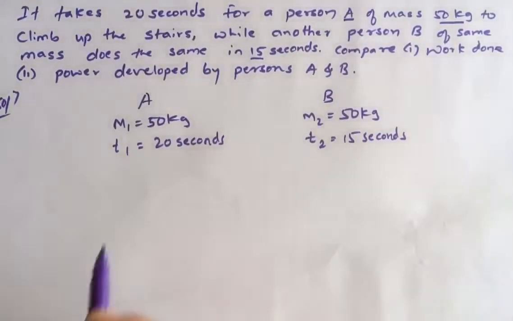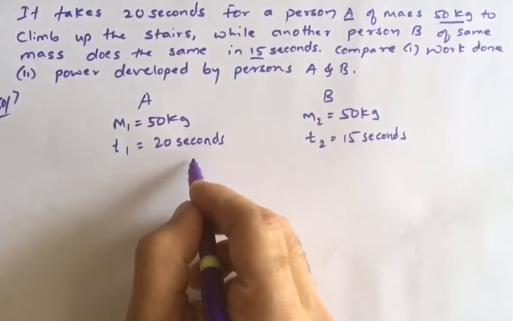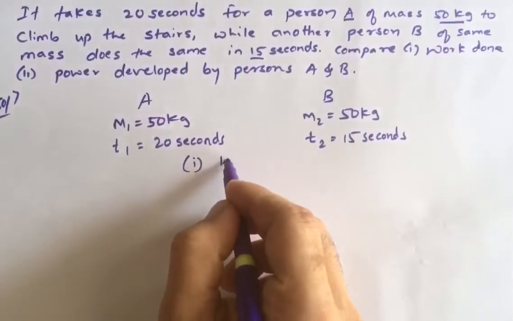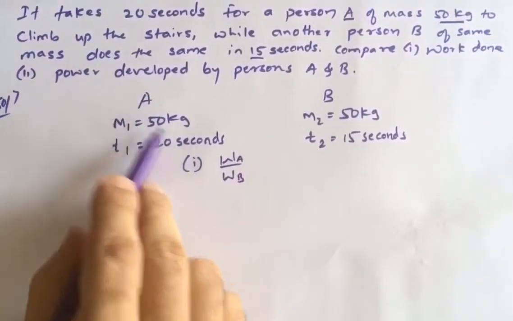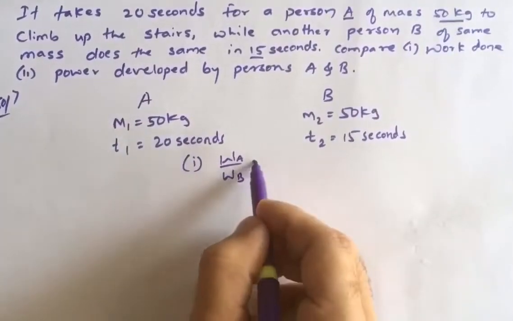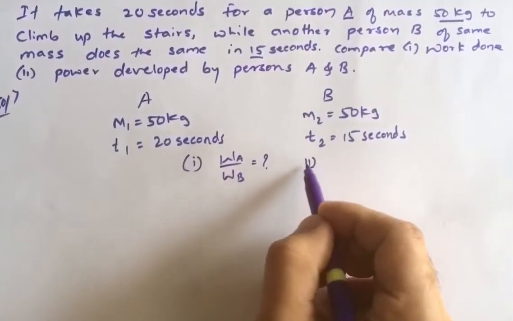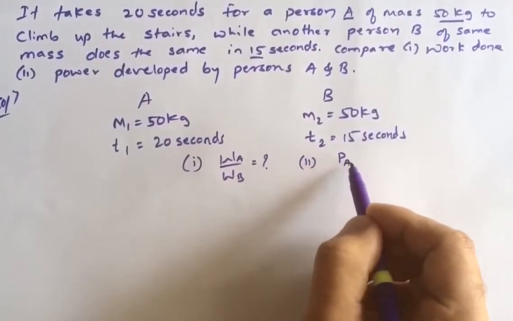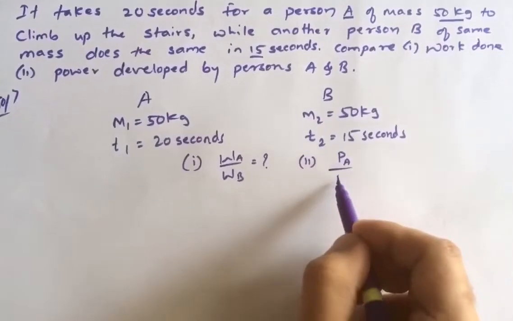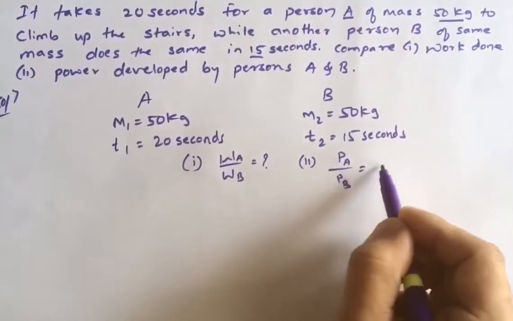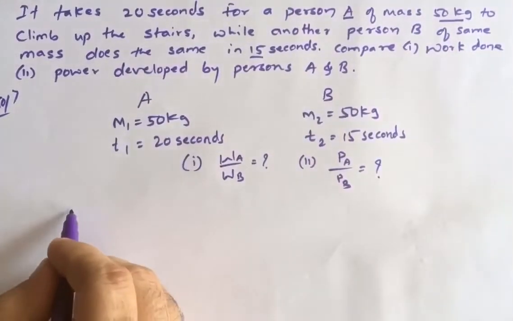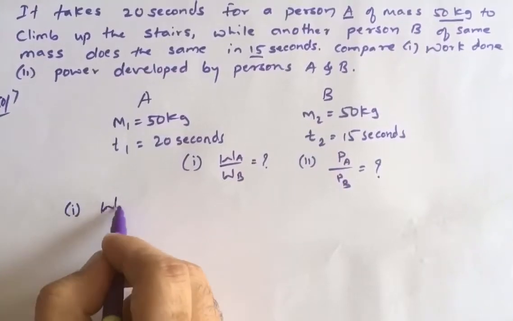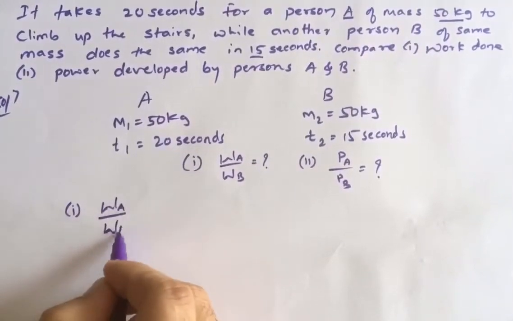So first we have to find WA upon WB, the ratio of work done by A to work done by B. And second, we have to find the ratio of power developed by A to power developed by B. Now first we will solve work done of A upon work done of B.